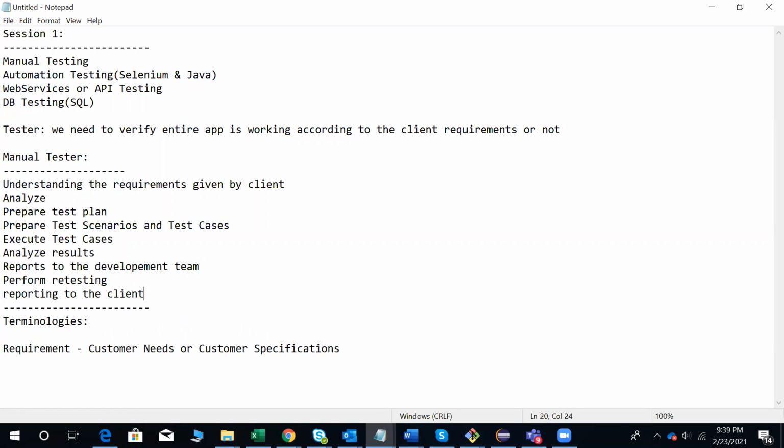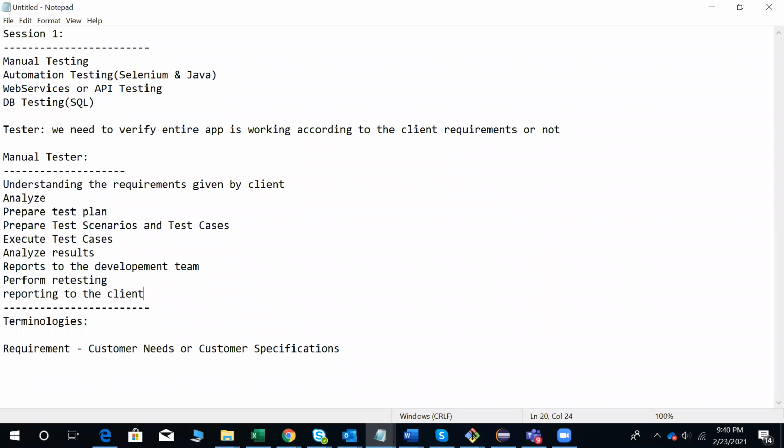Understanding the requirements given by the client, analyzing those requirements, preparing the test plan. Usually the test plan will be prepared by your test lead or test manager. Prepare test scenarios and test cases. And what is a scenario and what is a test case? A test scenario is a high level verification point, whereas a test case is a low level verification point.